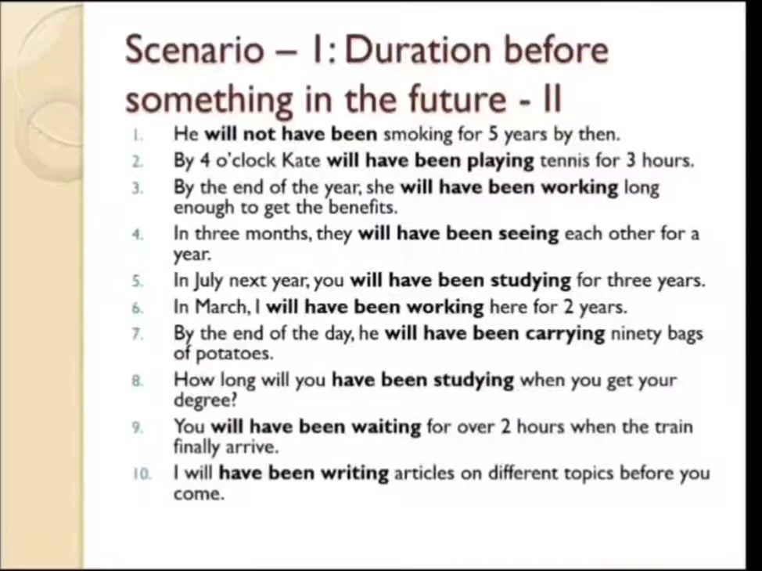Now friends, it's very easy to identify the sentences which are in the future perfect continuous tense. And how is it easy? Just identify the subject plus will have been plus V1 plus ing. If you're able to find this out, you will easily conclude that a particular sentence is in future perfect continuous tense.